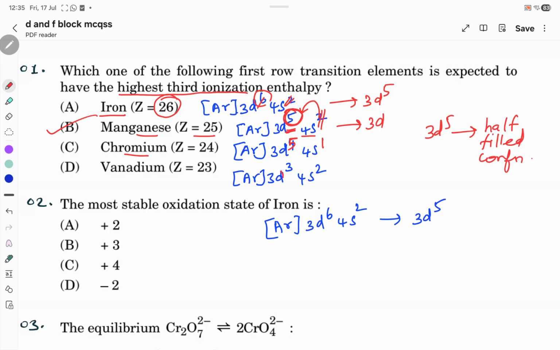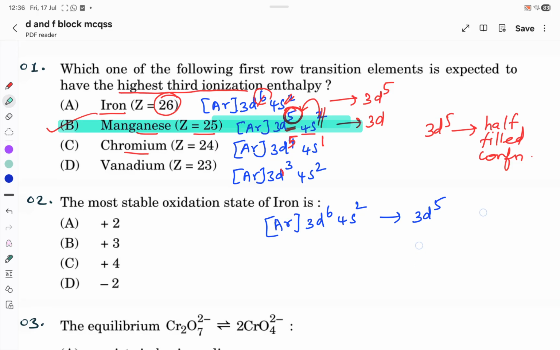If I want to remove any electron from stable configurations like half-filled and completely filled, I need an enormous amount of energy. So according to this, manganese will be the correct answer, with the highest third ionization enthalpy.